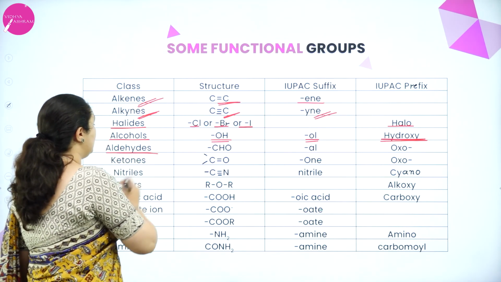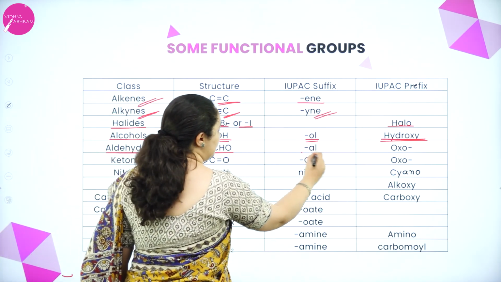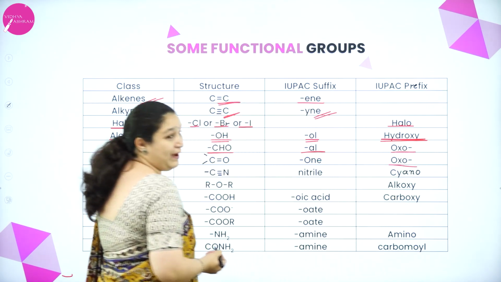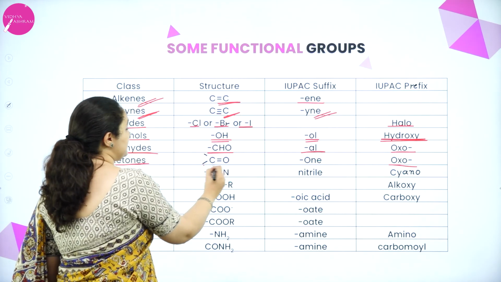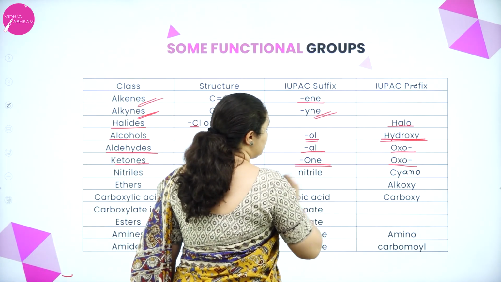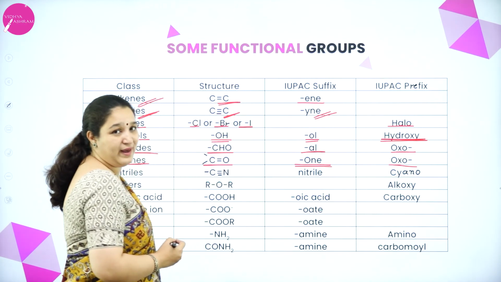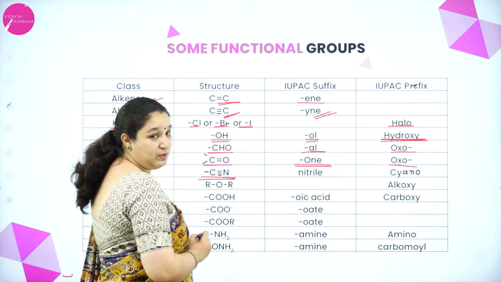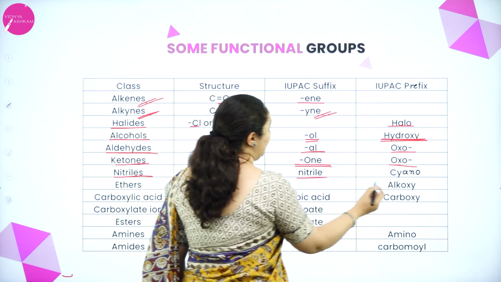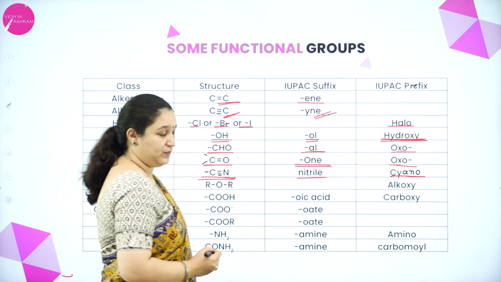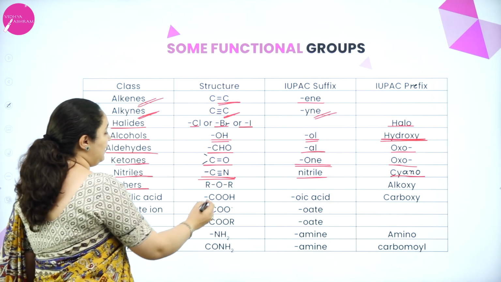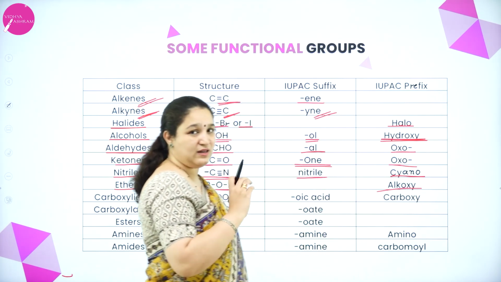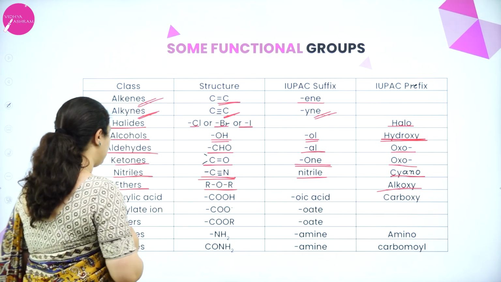Now, if aldehydes are there, CHO group will be present, suffix is al, prefix is oxo or formyl. Ketone is there, C double bond O will be there, the suffix is one, prefix is oxo. Nitriles have a carbon-nitrogen triple bond, and it is called nitrile, and if it's a prefix, it is cyano. If ethers are present, then R-O-R, always it is a prefix with alkoxy, an alkyl group with oxygen becomes the prefix.